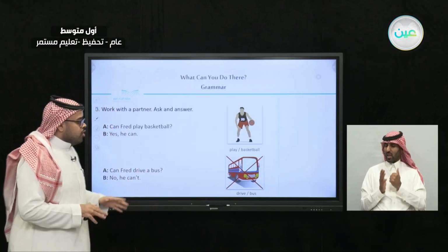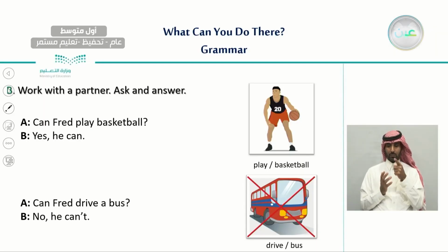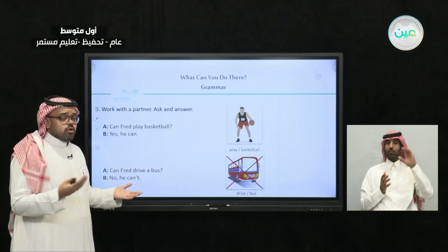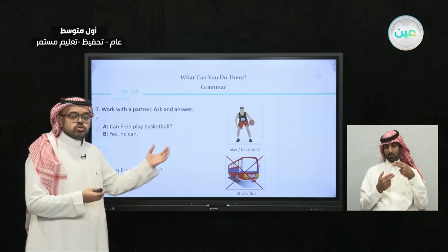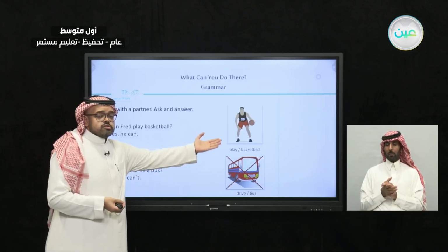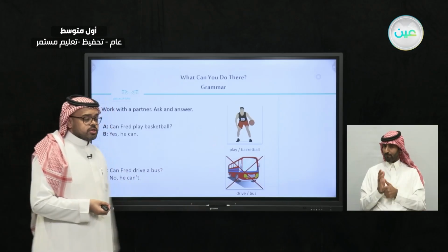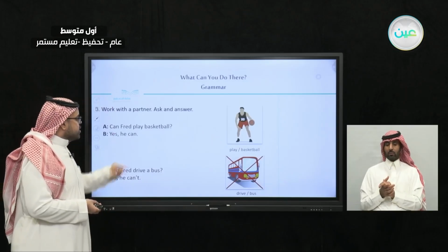Okay? Now, for example, we'll see a picture like this, and from the verb and the vocabulary we have, we can make a question with can. Can Fred play basketball? And what should we choose? Yes or no? Very good. Here we should use yes because there is no X sign on the picture. So we would say, yes, he can.